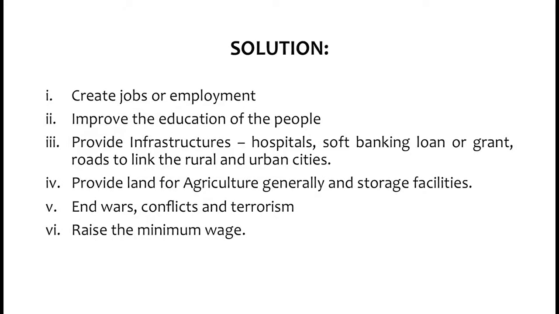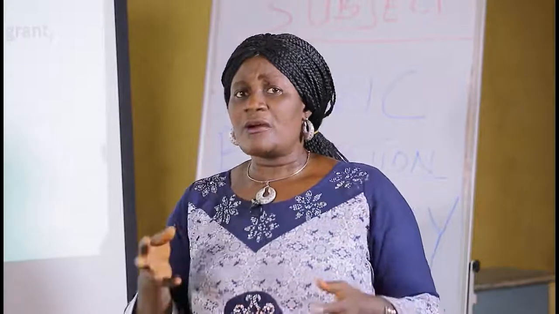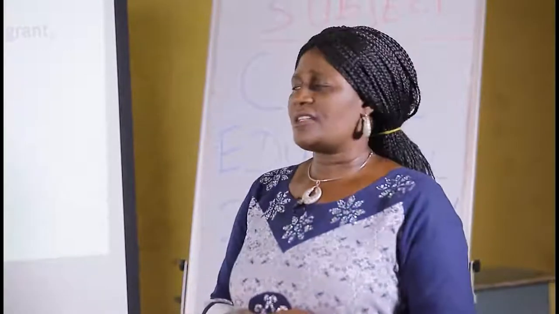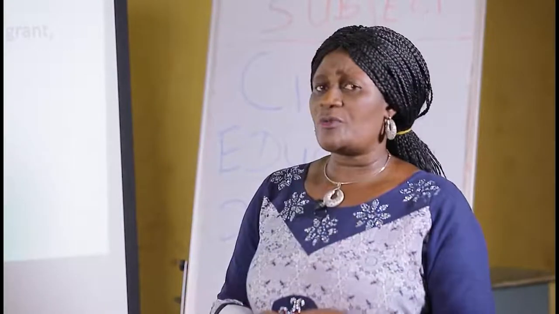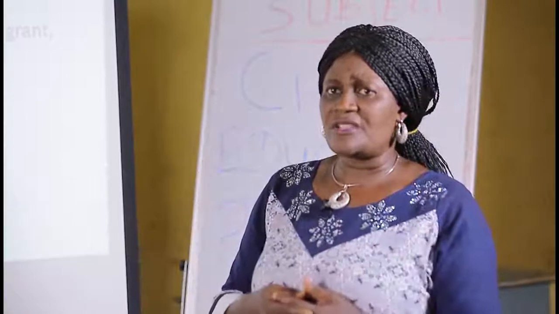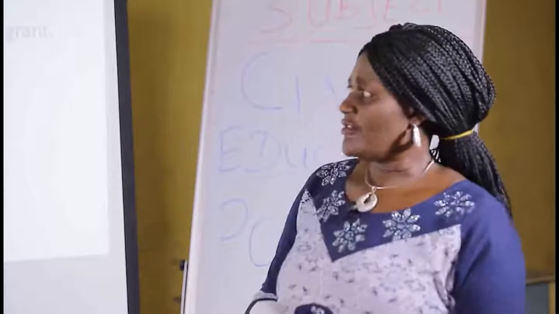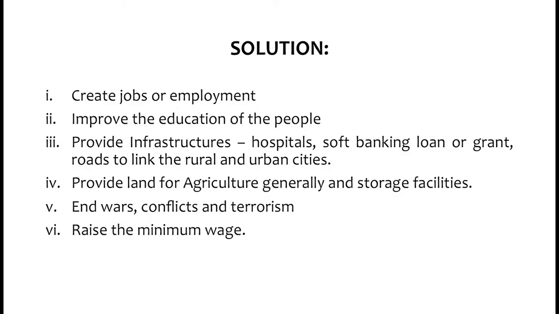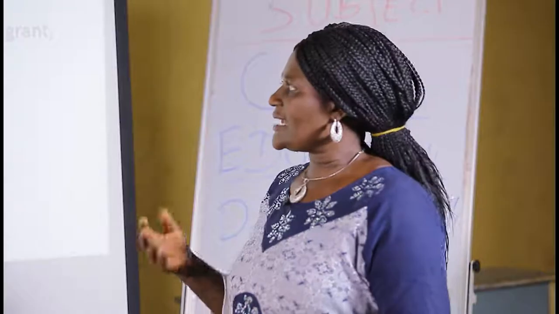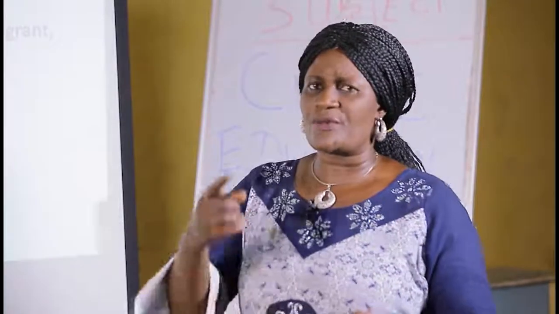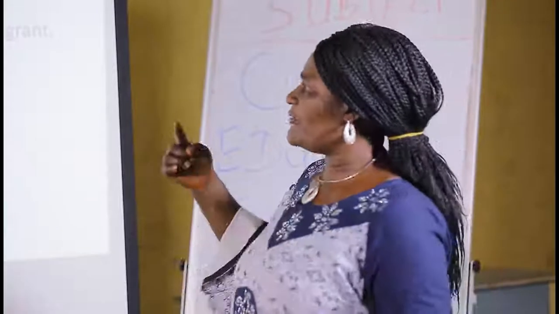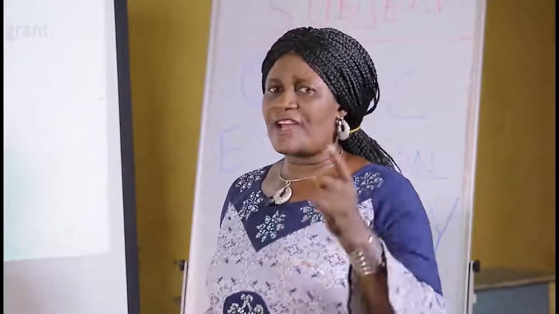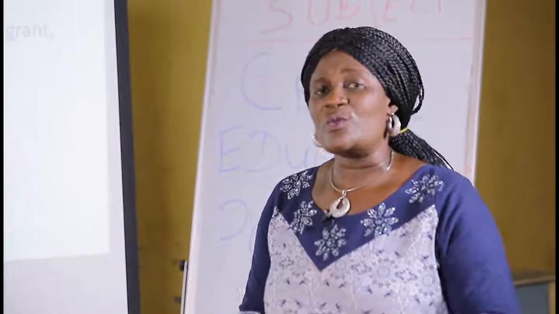The second one is improve the education of the people. Like I earlier explained, when the people are educated, you find out that poverty will run away because they will be able to use their creativity, their talent to drive away poverty. Provide infrastructure, that is hospitals, soft banking loan or grant, roads to link the rural and urban cities. Like I told you, lack of infrastructure brings about poverty. So when these infrastructures are in place, you'll find out that poverty will be on its way out of the life of the people.